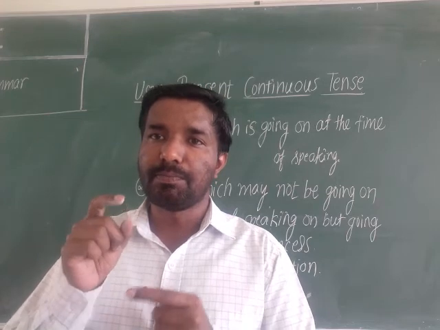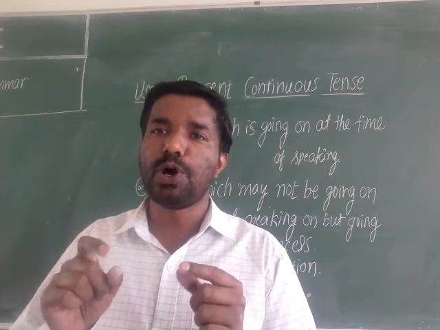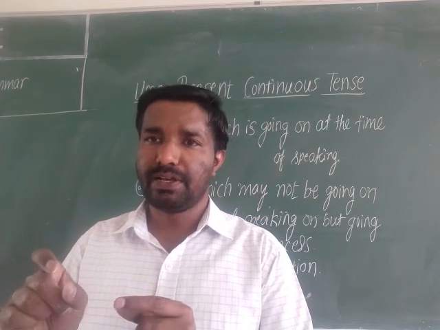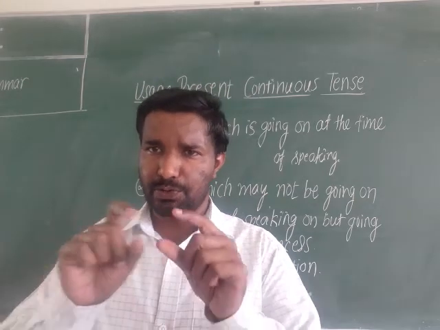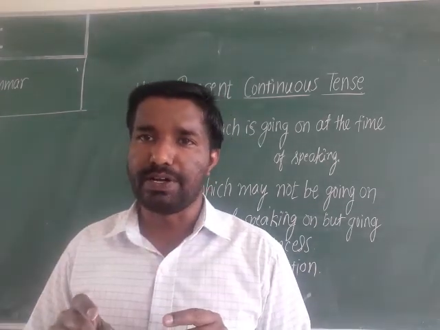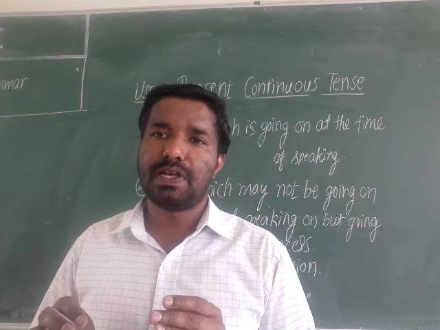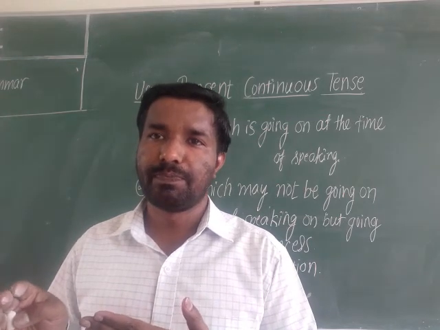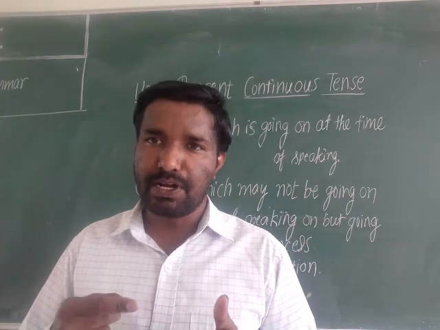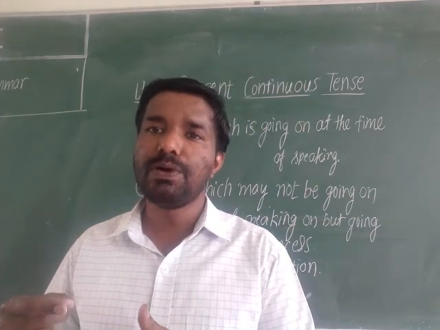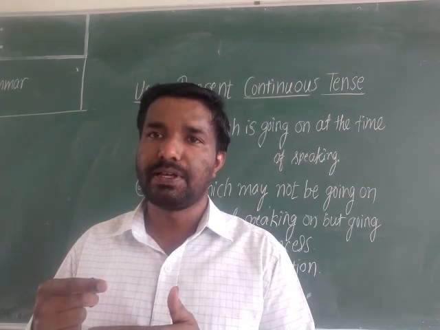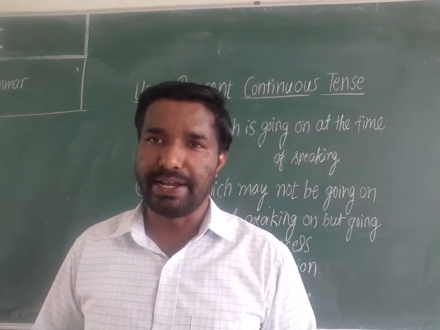Future action. But while you are using this one, you have to use words like tomorrow, next day, next week, next month, next year. You have to use those words. My brothers are coming next week. Here we can see the present continuous tense can be used as a future indicator.